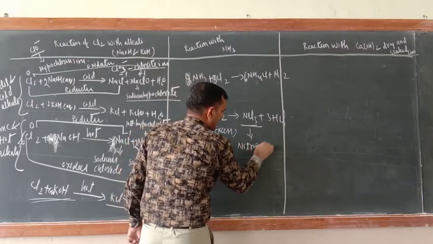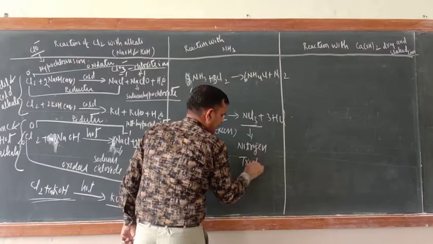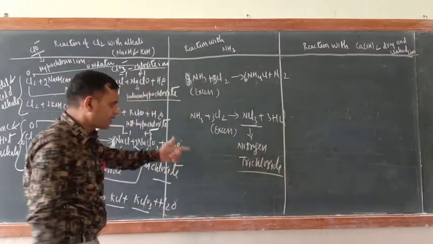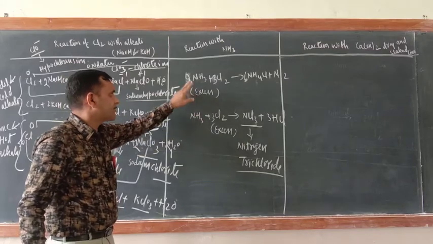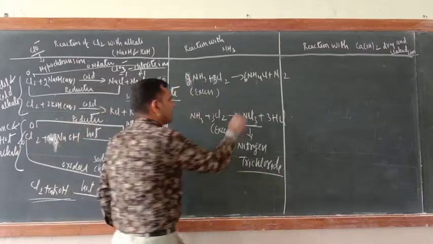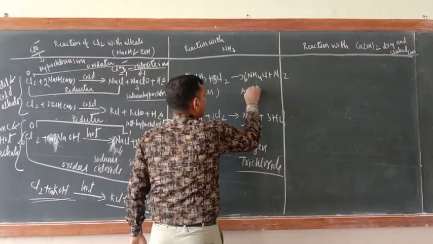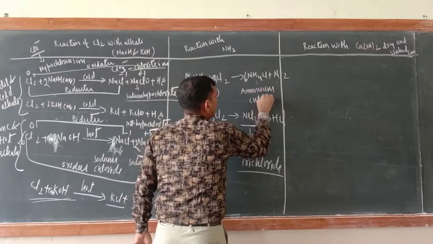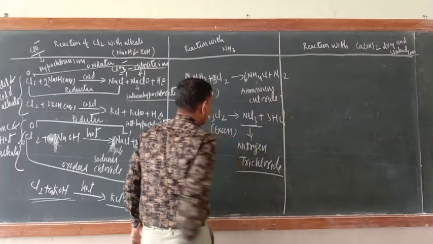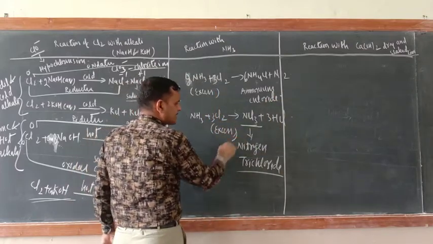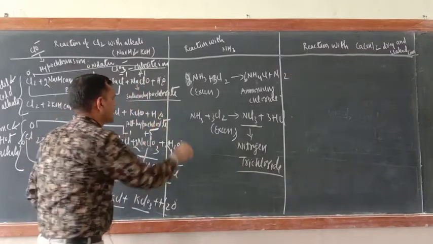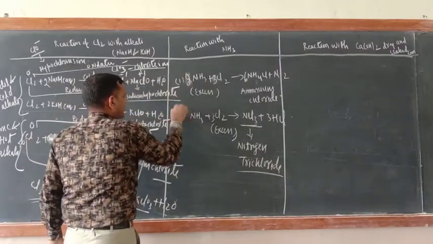Nitrogen trichloride is formed. Okay. So just see, when ammonia is in excess, what is the product? Ammonium chloride. But when chlorine is in excess, then nitrogen trichloride. Okay, so remember this reaction also. This is reaction number 1, this is reaction number 2.